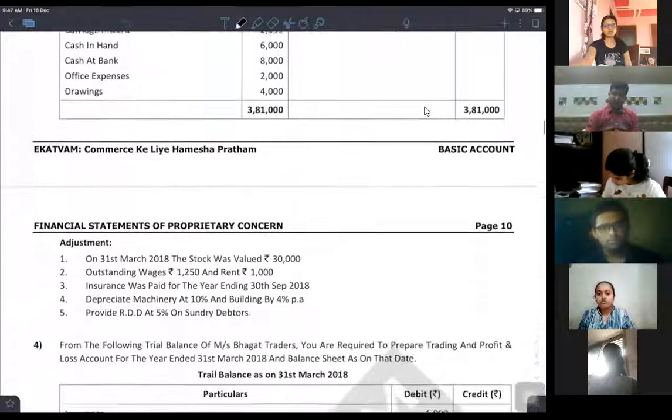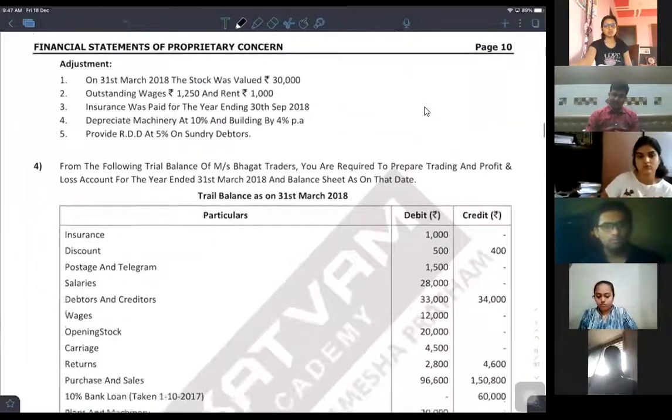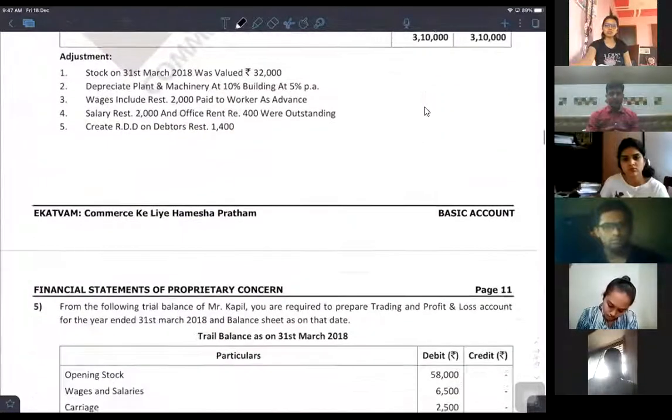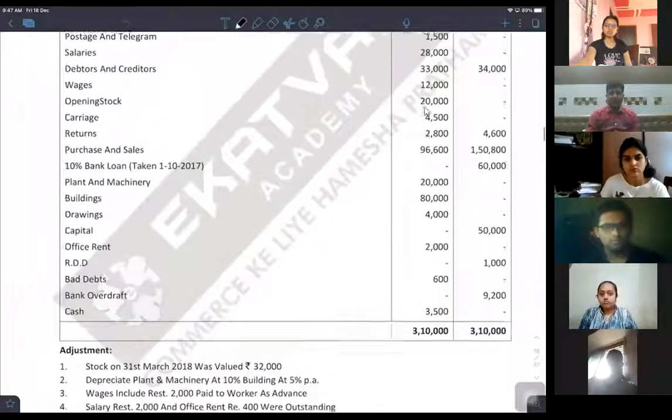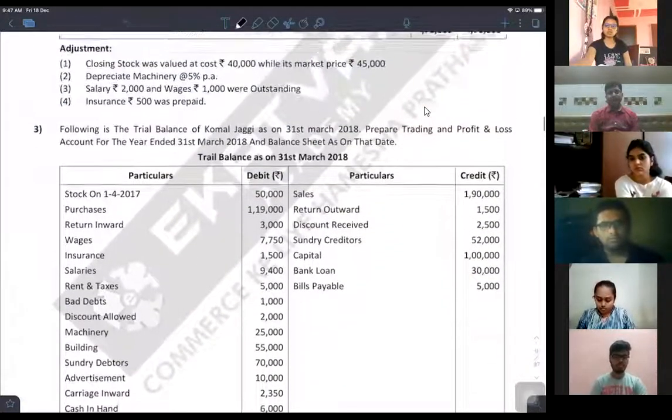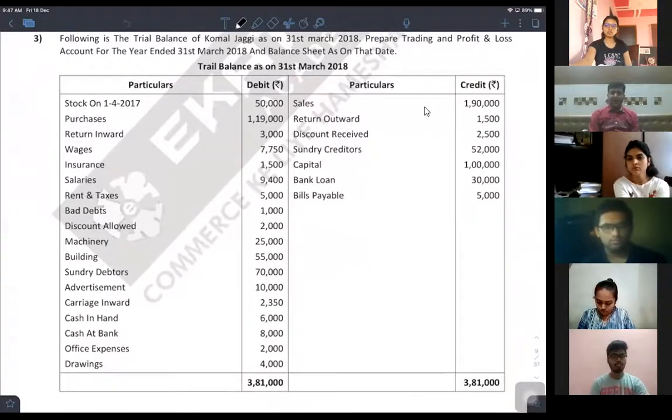The third question includes RDD. In fact, all the questions afterwards will include the RDD. I have to first talk about this concept of RDD, and then and only then we'll be doing the further problems. So for now, we'll stop and we'll continue in our next lecture. That will be tomorrow. Whether we'll be taking it in the morning, afternoon or evening, I'll be informing you about that.